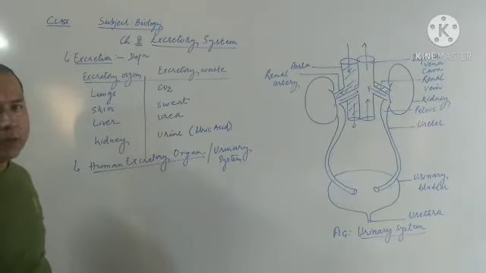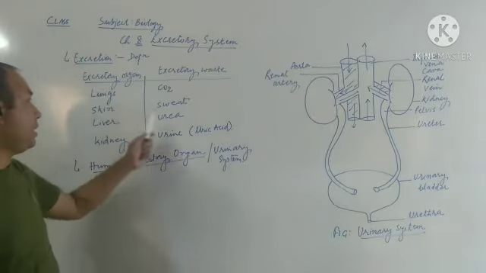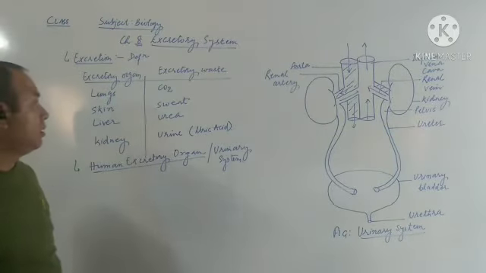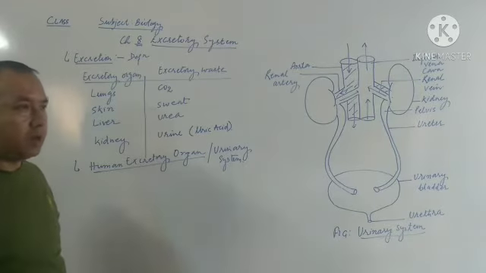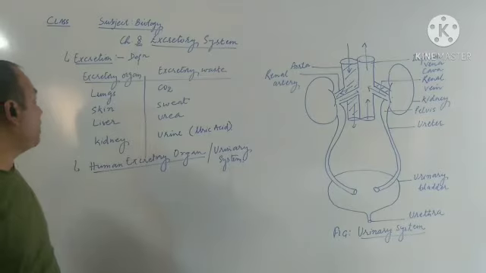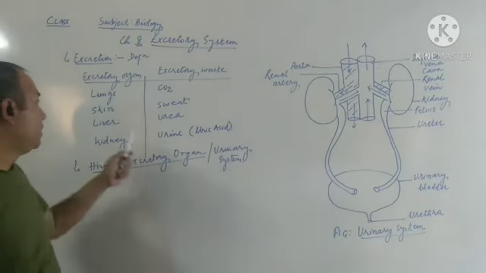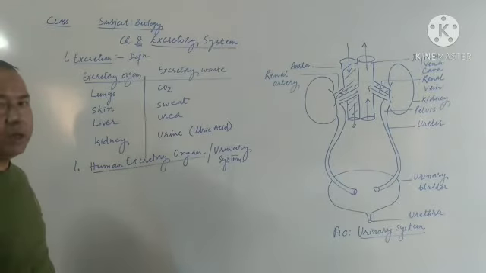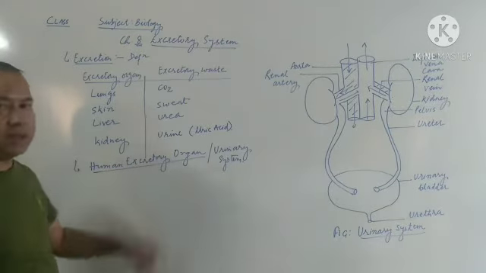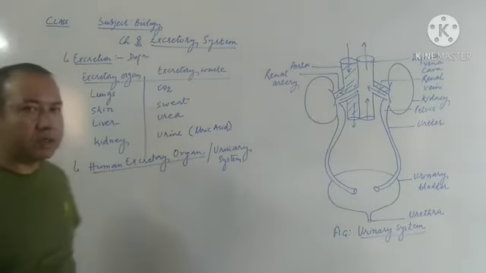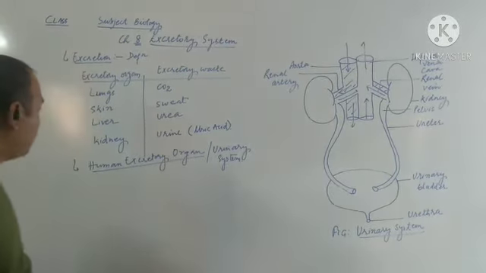Skin is also an excretory organ because it excretes excess salt, nitrogen waste, or excess ions in the form of sweat from the body. Then next comes liver. Liver excretes urea. Then kidney excretes the uric acid in the form of urine. So this is about the excretory organ and excretory waste.